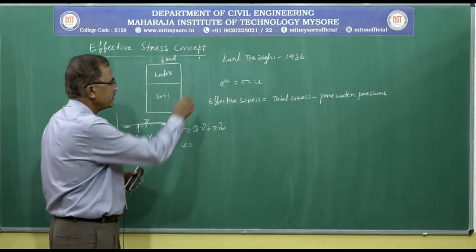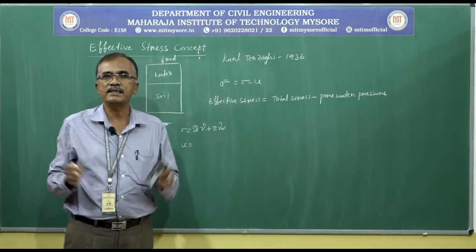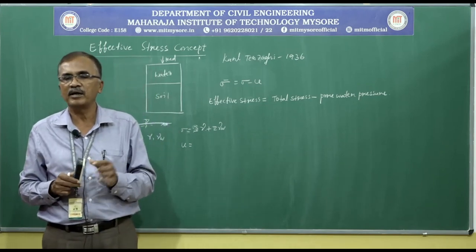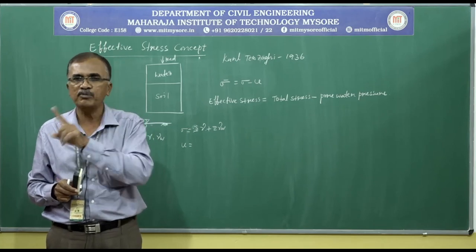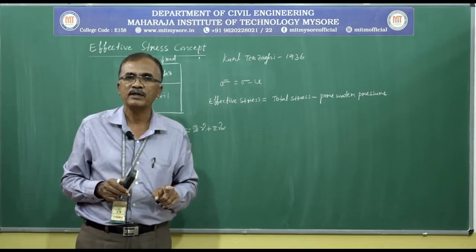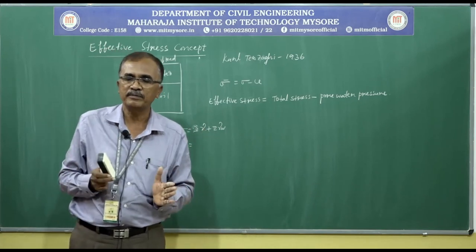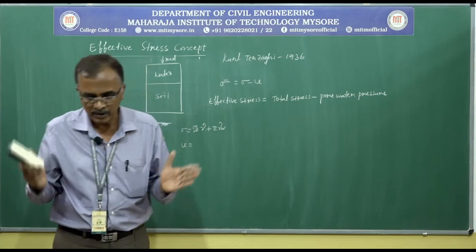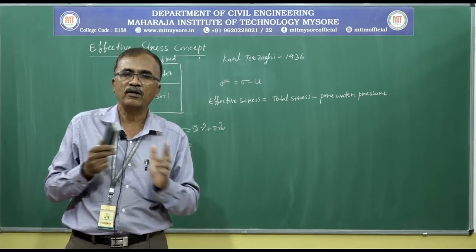Then what is this effective stress? Effective stress is the stress which can be obtained by knowing the total stress and pore water pressure. Total stress minus pore water pressure gives us the effective stress. Here we can eliminate water pressure. When we eliminate water pressure, meaning water from the voids, we can achieve grain to grain contact.